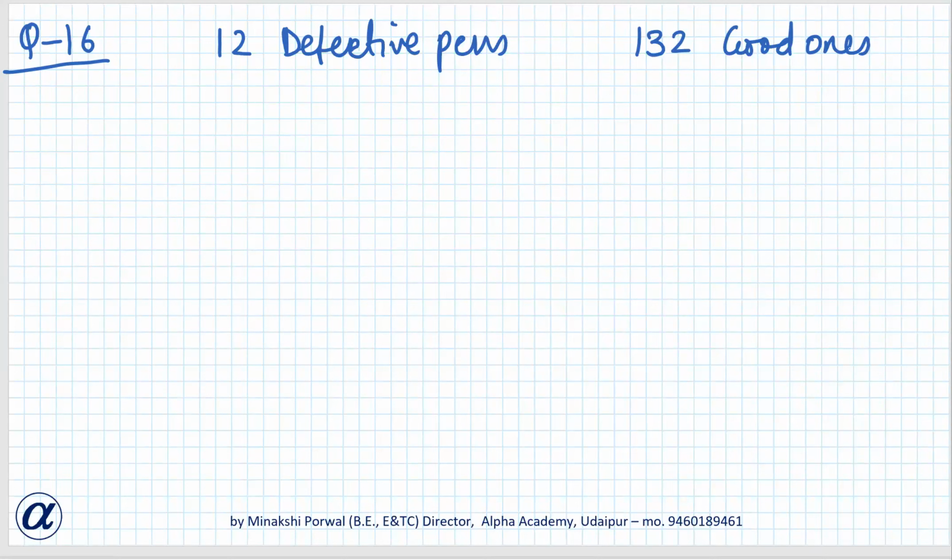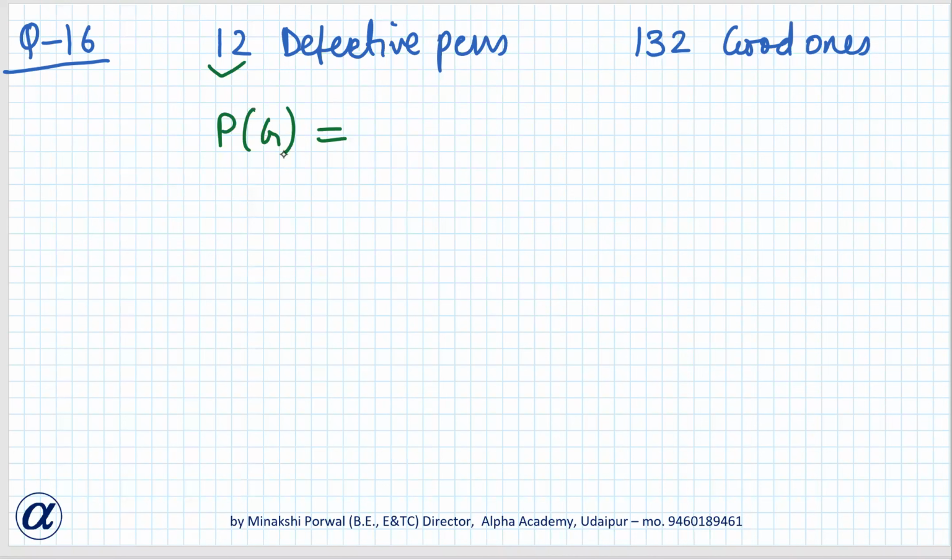Okay. So the probability of picking a good pen. What will be the probability of picking a good pen, Siddharth? 11/13. 11/11. No, ma'am. 1/11. 12 defective ones are there and 132 good ones are there.